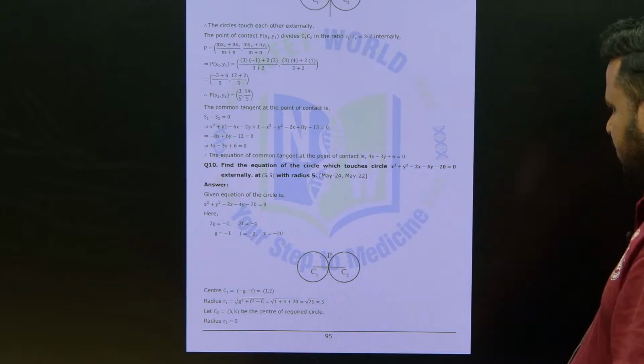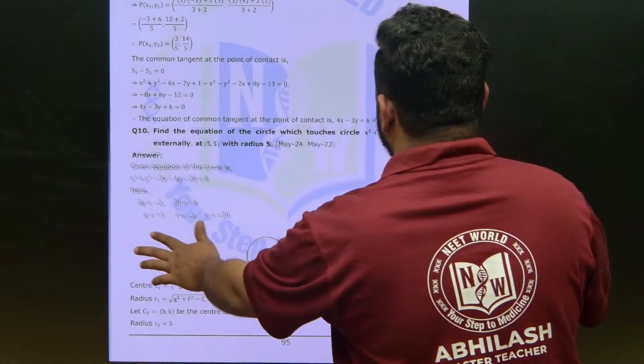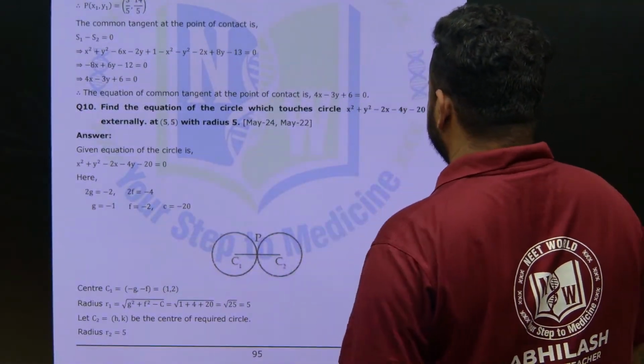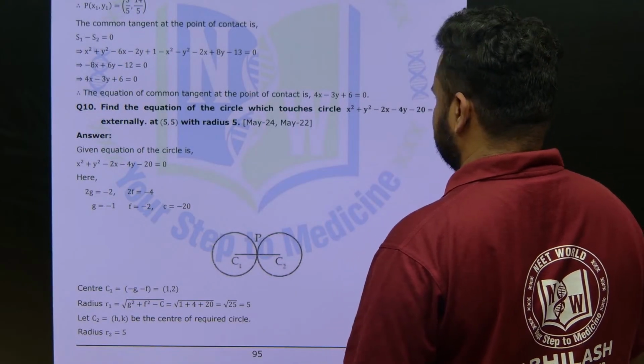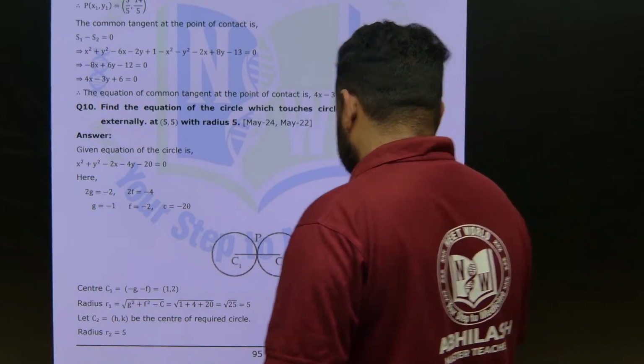Okay, now let us solve this question. What have they given? Find the equation of the circle which touches the circle x square plus y square minus 2x minus 4y minus 20 is equal to 0 externally at (5, 5) with radius 5. This is the question they have given.